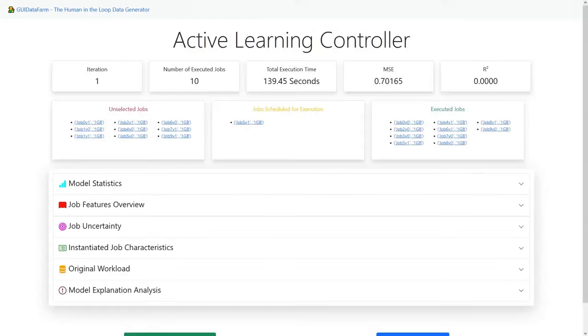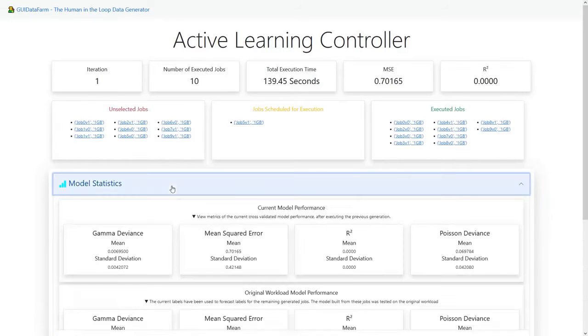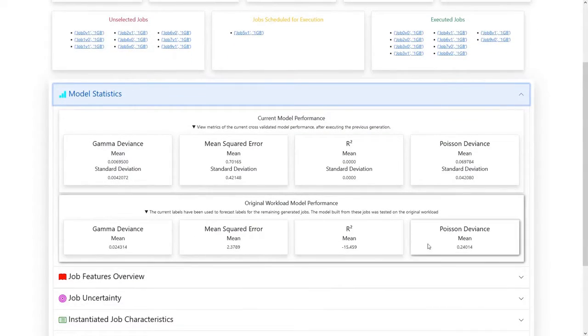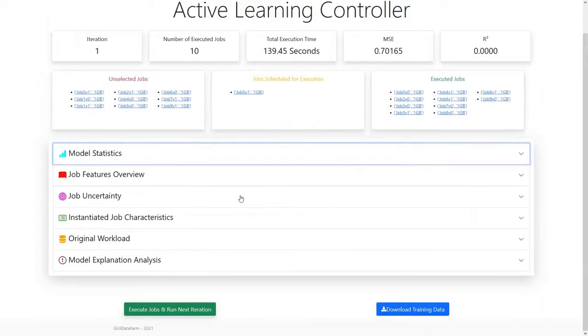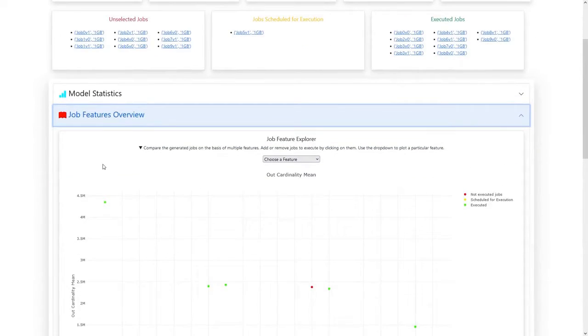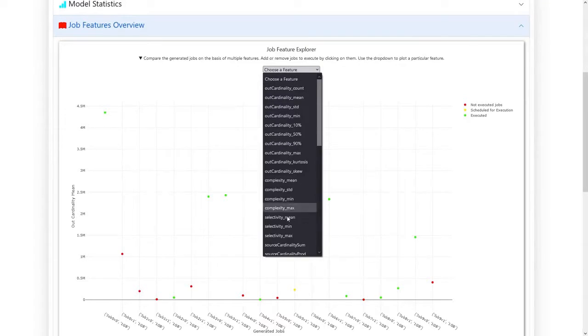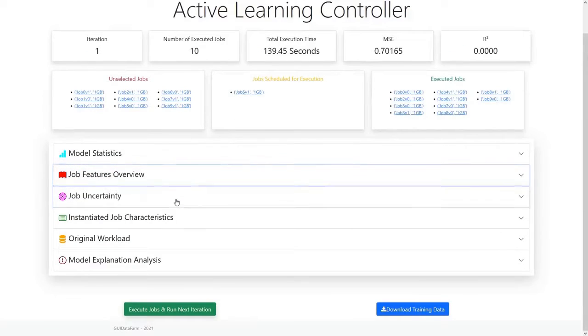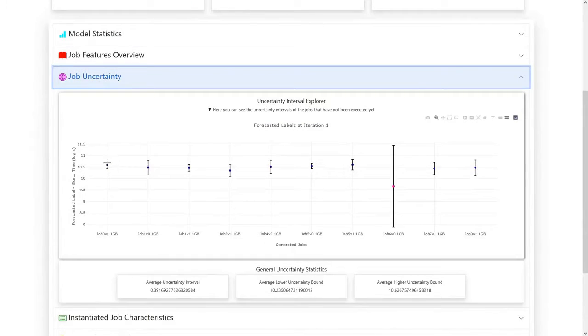Then we arrive at the active learning controller. This user interface is designed to let the human get the best out of the generated data. The top shows the main information characteristics, along with the job execution state. Then we expand the first collapsible section. This contains performance characteristics of the models trained on our currently executed jobs. The job feature overview includes an interactive adjustable graph with all jobs and the ability to select the feature plotted from a drop-down list. We can also make a decision on the basis of uncertainty qualities for each job.